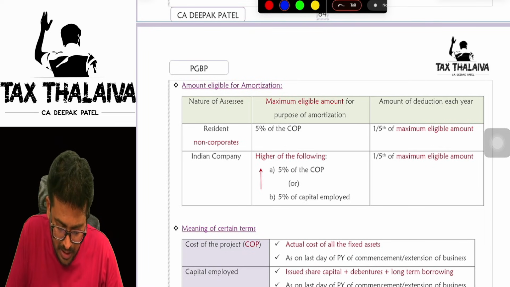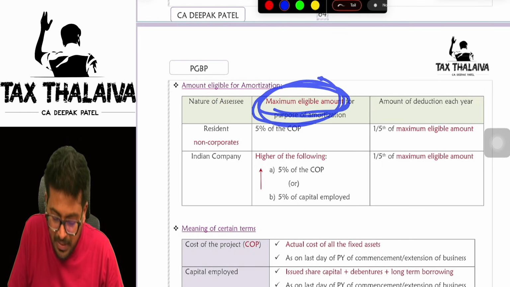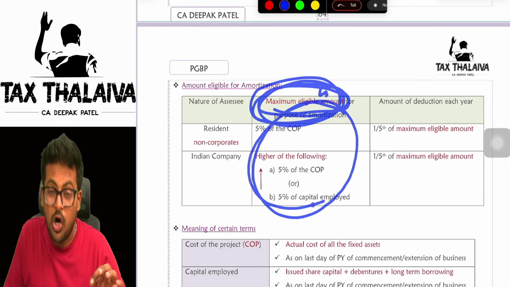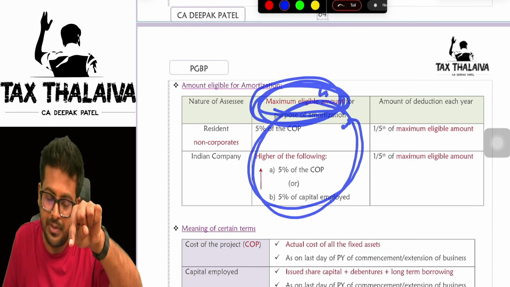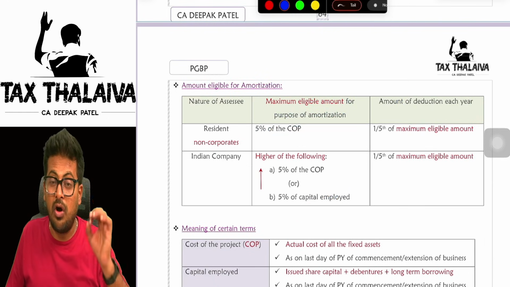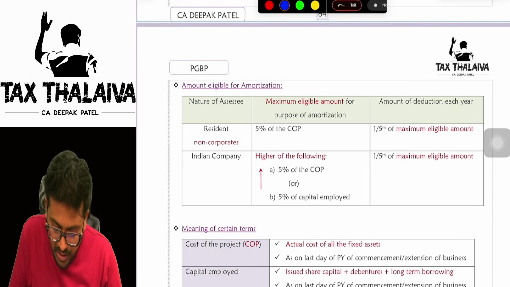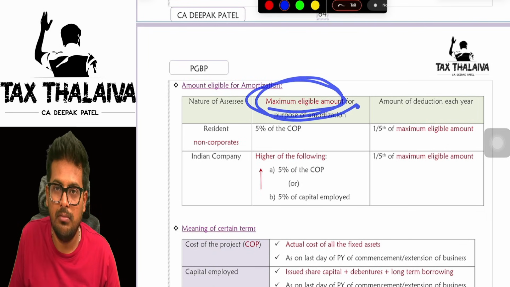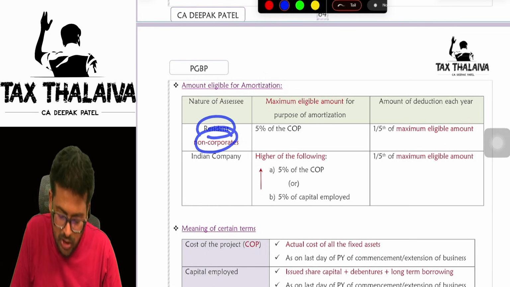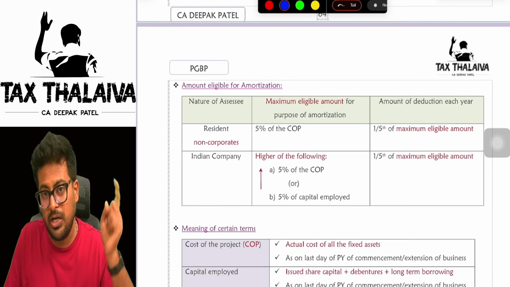Getting it? Now, nature of assessee. Maximum eligible amount. Whatever maximum eligible amount you will get here, on that you will calculate 1/5. Amount of deduction each year. Are you getting it? So, on what you will calculate 1/5? On the maximum eligible amount. Clear?